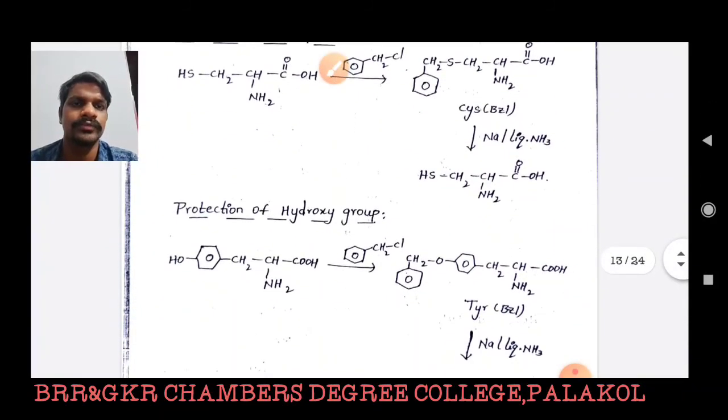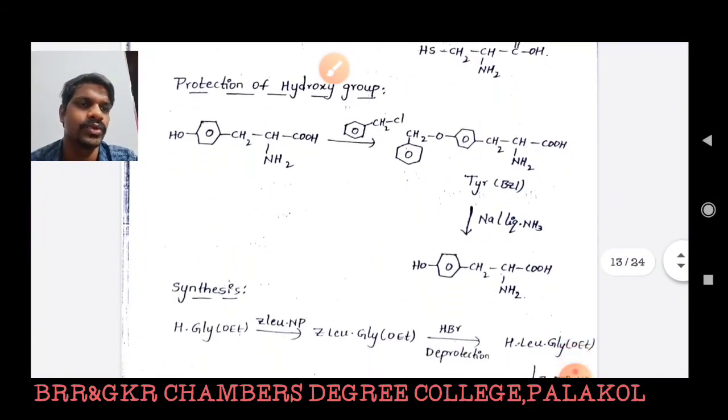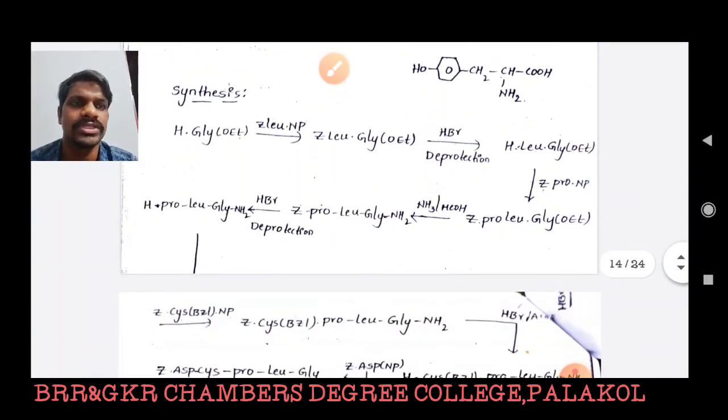The next is protection of the hydroxy group. In oxytocin we have tyrosine, which has a hydroxy functional group, so it is protected with benzyl chloride and deprotected like the sulfur-containing system, that is sodium in liquid ammonia. Now the synthesis starts at the glycine molecule. H-GLY-OET means in the glycine molecule the carboxylic acid is protected and the imino group is free.